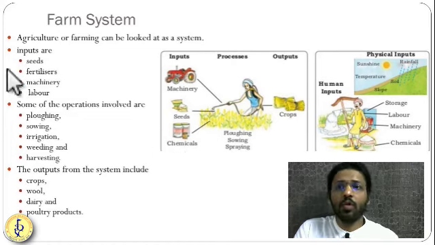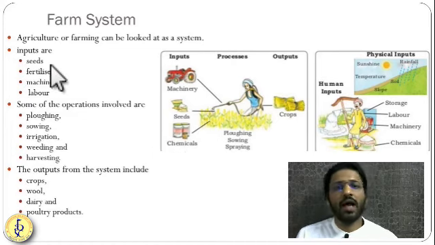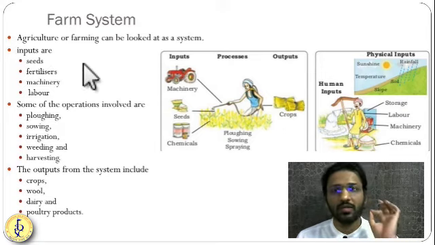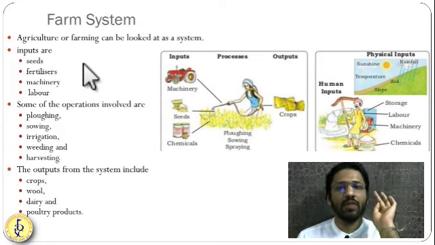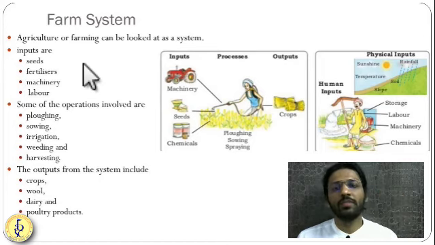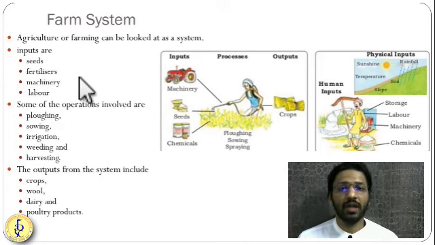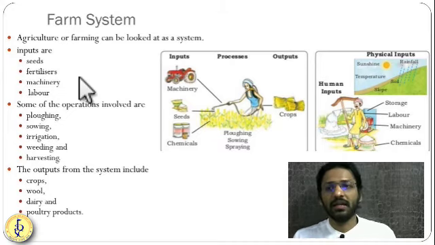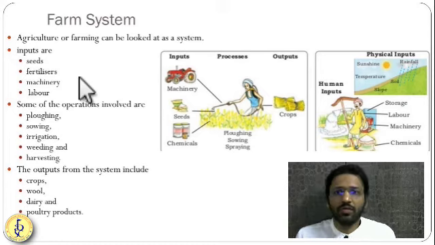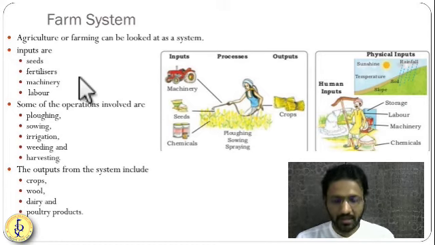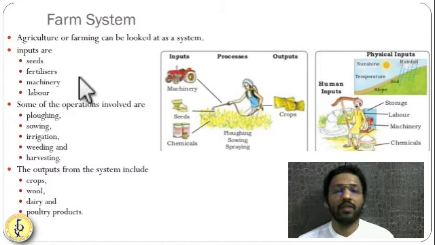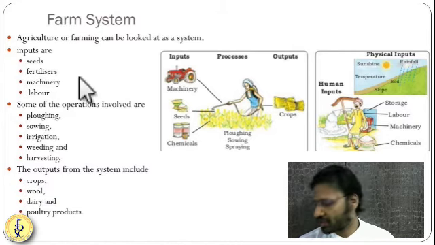So, as a system, what are the inputs of this system? What inputs do we require in agriculture? You will require seeds, fertilizer, machinery, and the labor of human beings. So these inputs are required. And in between, you have processing. Processing is done through various operations. You have to plough the field, you have to irrigate it after sowing the seed, then we have to take out the weeds from the agricultural land, and after that you have to harvest. So these are the various operations.